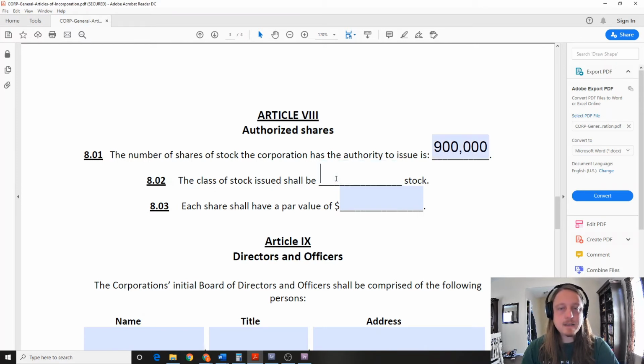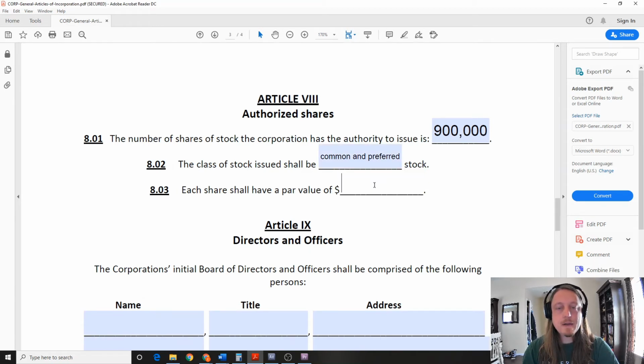The class of stock shall be, and then you have to choose. Do you want people to be common stock owners or preferred stock owners? If you don't know what the difference is, then don't worry about it. I'm going to put both, because I want to have the option to give out both common and preferred. And each shall have a par value of, this again is up to you. We're going to go with 50, but in real life we'd have a lot of financial people looking at this deciding for us.